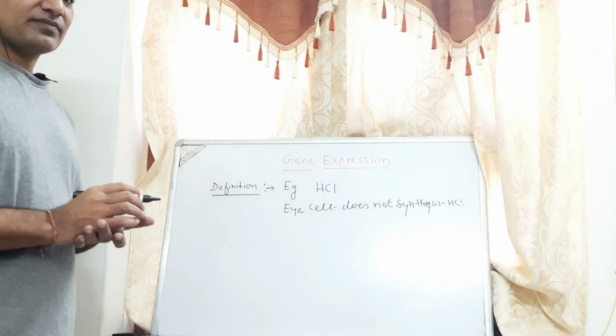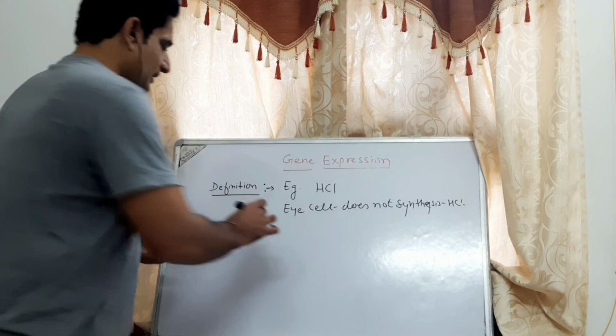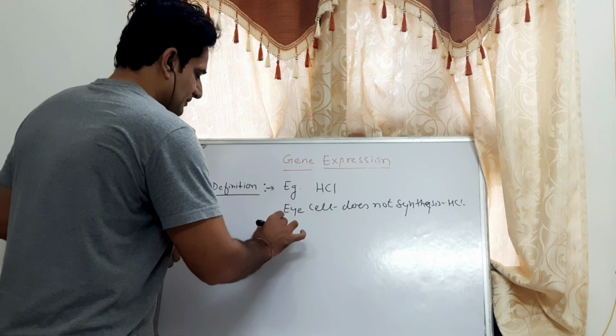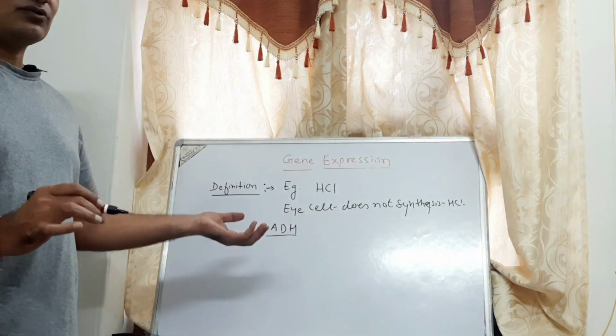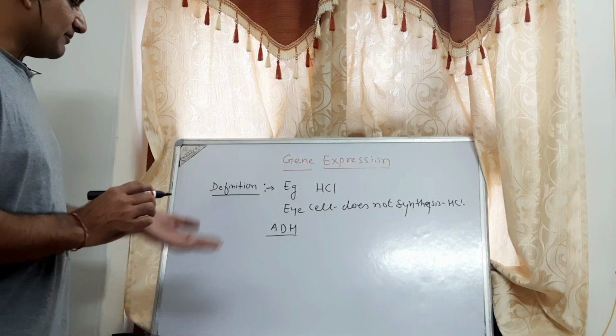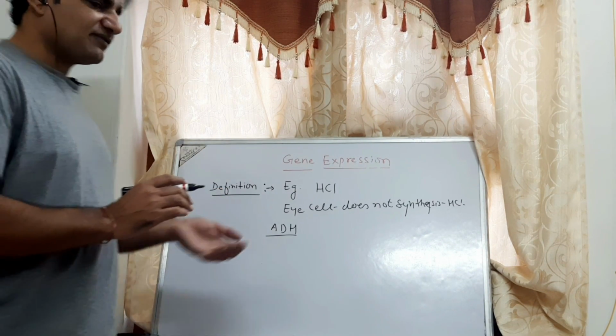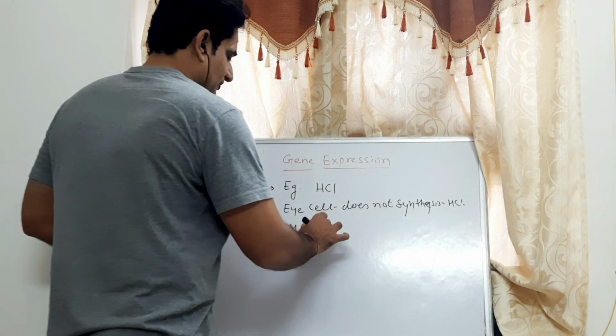Likewise, the alcohol dehydrogenase enzyme is present only in the liver to metabolize alcohol, but the same enzyme is absent in neurons.